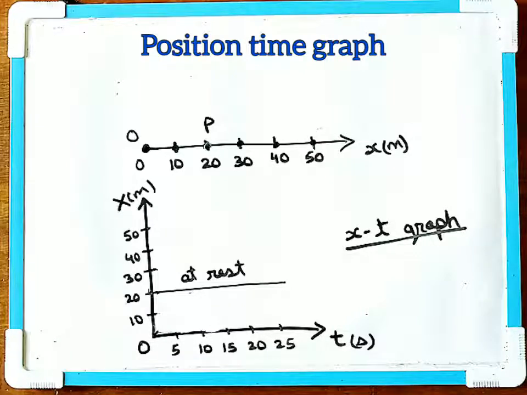So that is the concept of path length, displacement, and the frame of reference, or the position time graph. In the next lecture video, I'll explain to you another quantity which you can use to describe motion, which is velocity and acceleration. Then we shall relate all these quantities: displacement, velocity, and acceleration. There's an equation which relates all the quantities, which is known as the equation of motion, and that we'll have to derive.